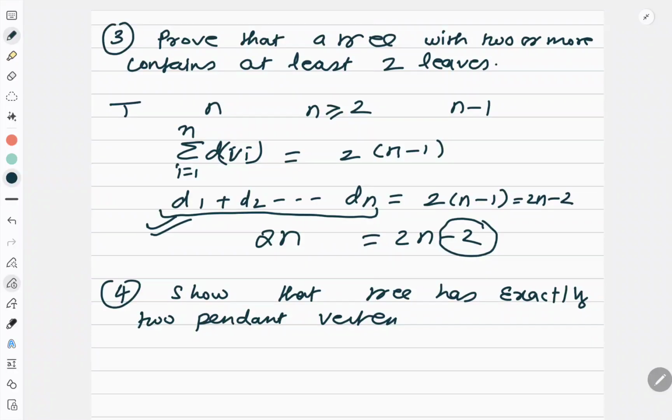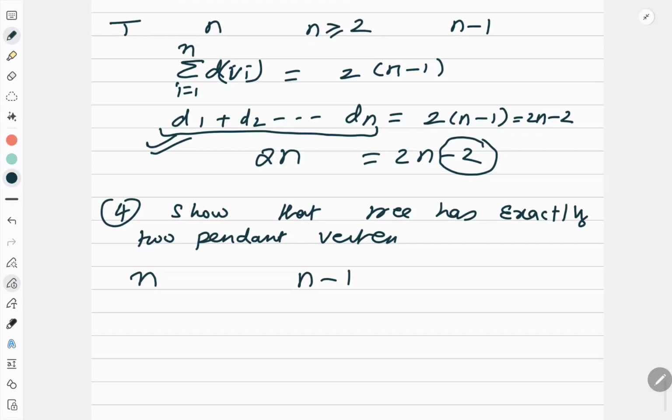Okay, then degree of every non-pendant vertex is 2. Okay, fine. Now, how to prove that? There are two pendant vertex. Suppose there are n vertex. Obviously, number of edges are n minus 1. Now, in this n vertex, 2 are the pendant vertex. So, let their degree be 1 and 1. And the remaining vertex can have the degree 2 or greater than 2. Okay. So, I want to prove that degree of every non-pendant vertex is 2.